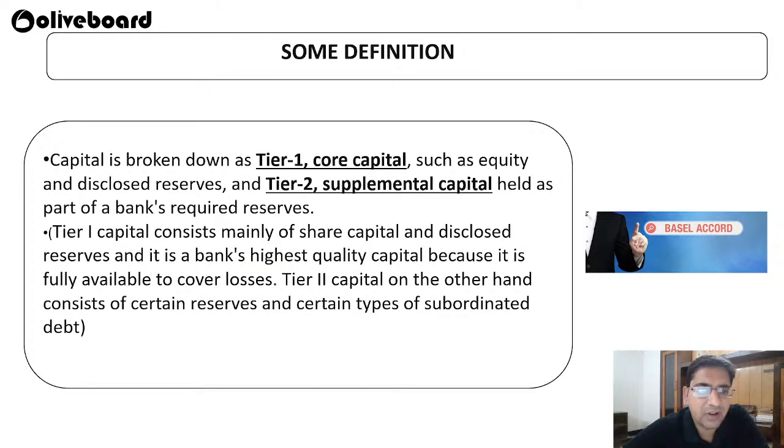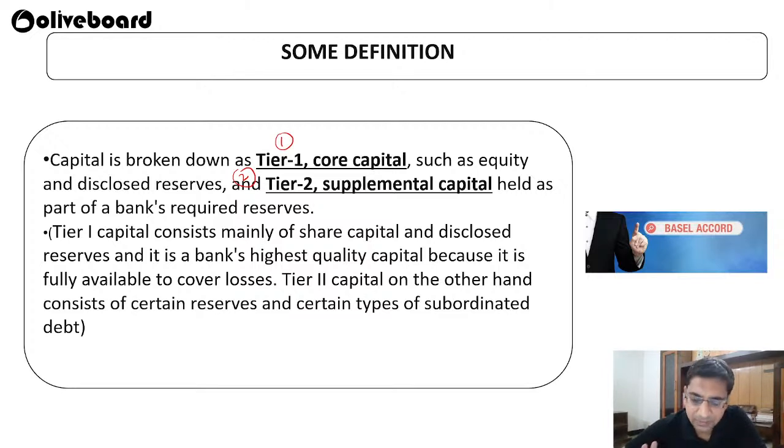Then comes our capital. Capital has been broken down into tier 1 capital and tier 2 capital, so there are two types of capital. Tier 1 capital is also called core capital, where you have equity and a disclosed reserve, that this much money you are having, this much equity, that means this many shares. Core capital means you have this.